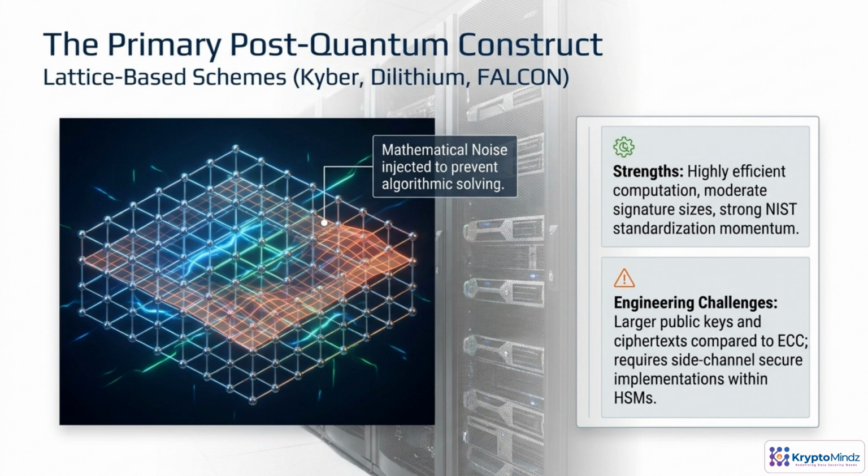When people talk about post-quantum cryptography today, they mostly mean lattice-based schemes like Kyber, Dilithium, and FALCON. Very roughly, these use high-dimensional grids plus carefully added noise to create math problems that even quantum computers can't efficiently reverse. Their big advantages are good performance, reasonable signature sizes, and strong momentum in the NIST standards process. The trade-offs are larger public keys and the need for very careful implementation to resist side-channel attacks in HSMs.